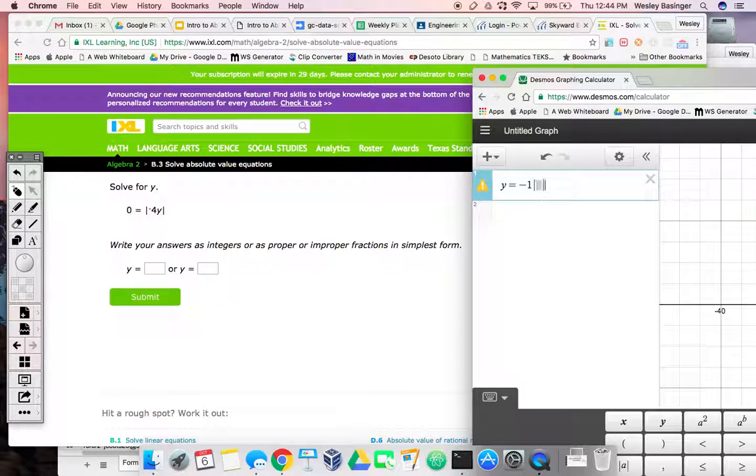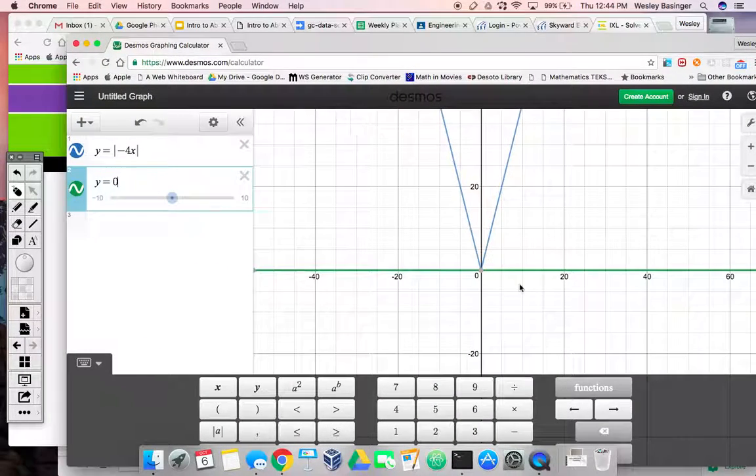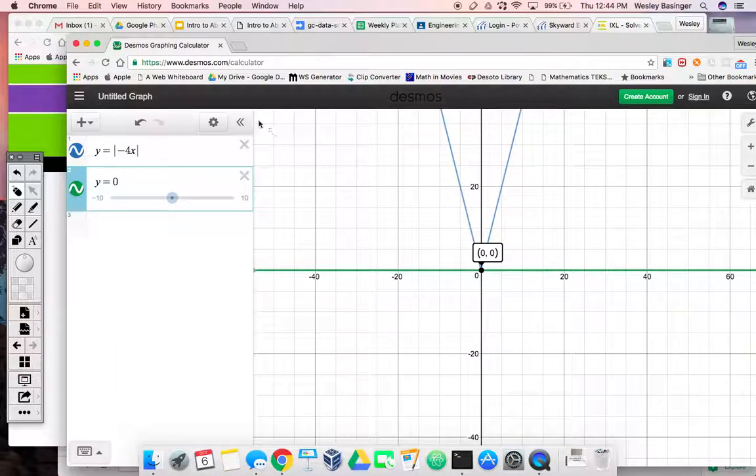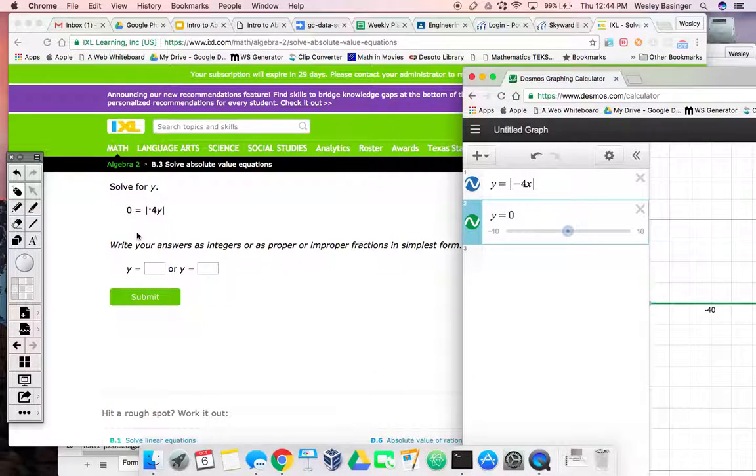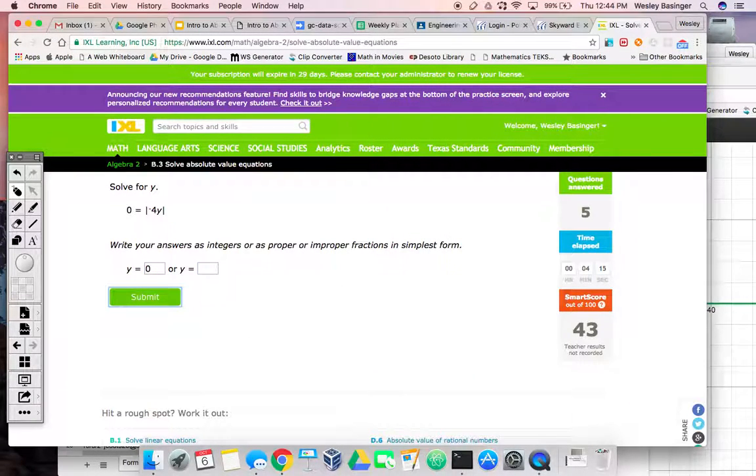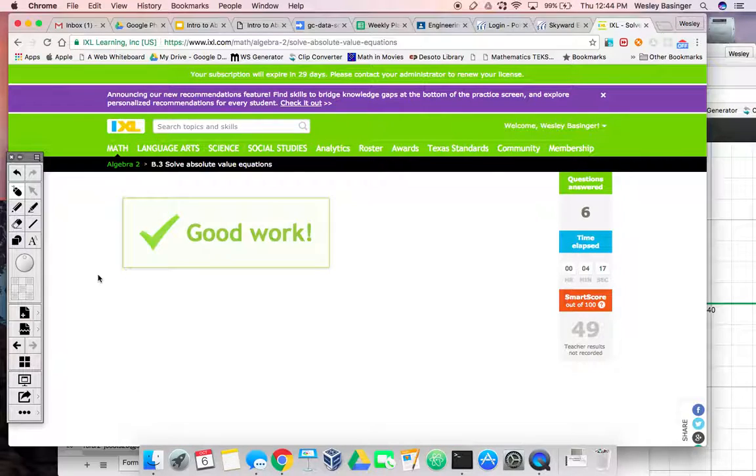So do absolute value of negative 4x on one side, and on the other side, just put 0. Now look at the graph. Do you see how it crosses one time? So that's going to be one solution, or just the same number twice, I guess.